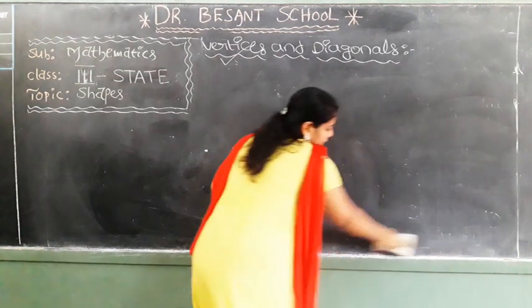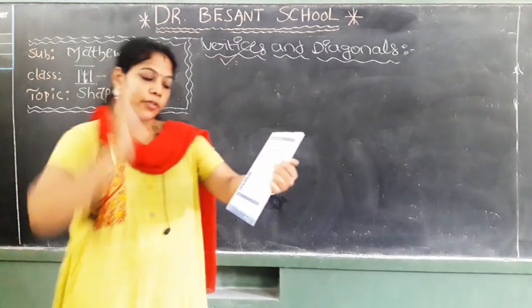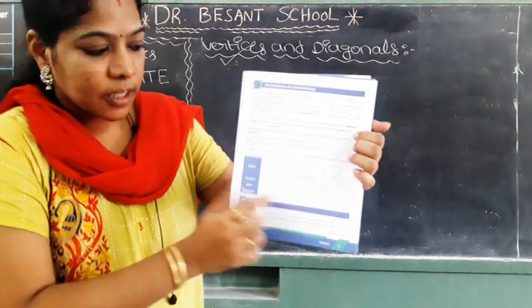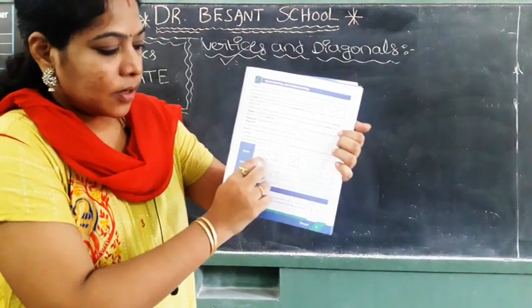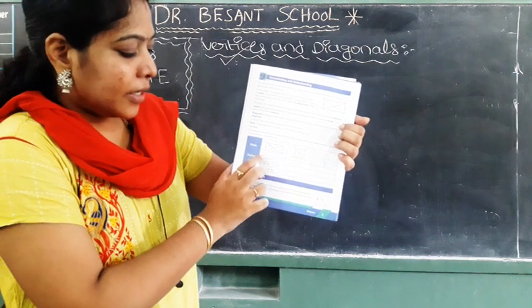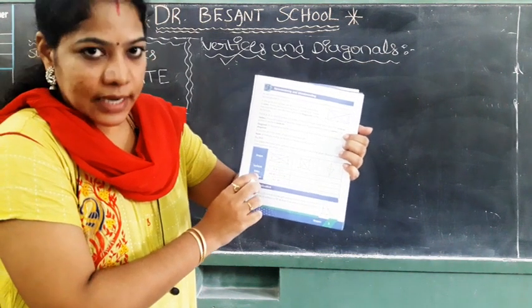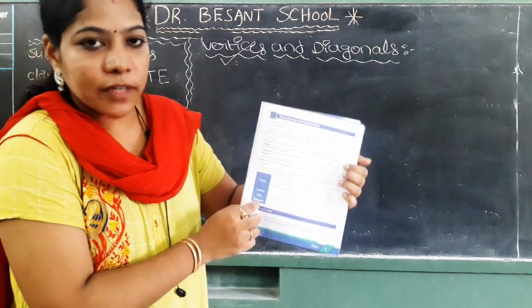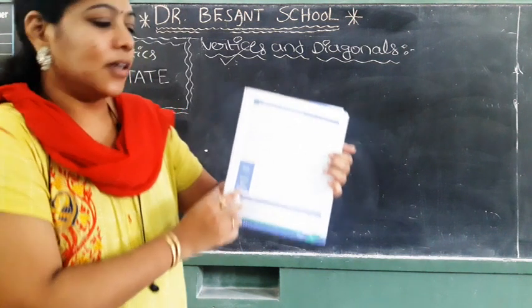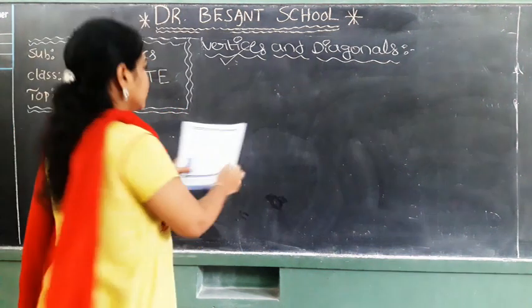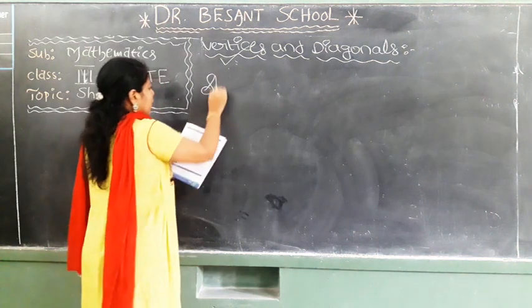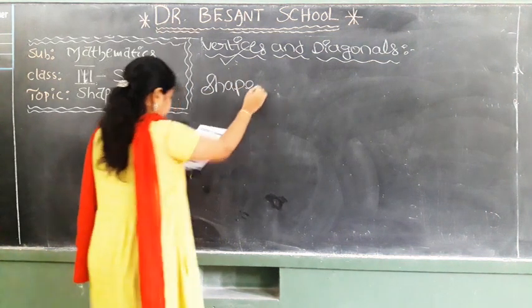Here, one box is there. Look at the book. One box is there or not? Some shapes also given for you. You have to write down the vertices, sides and diagonals. Everyone understood about the vertices, diagonals and sides? Yeah, good. Now we have to write down all those things. I am drawing on the board all the shapes here.